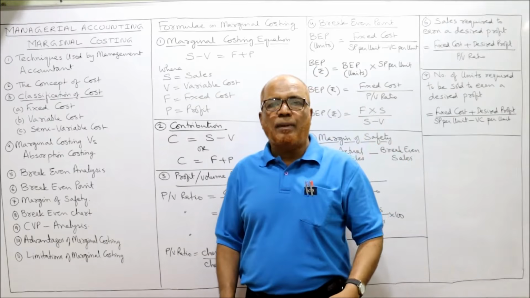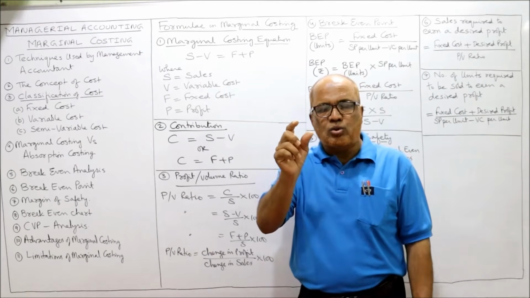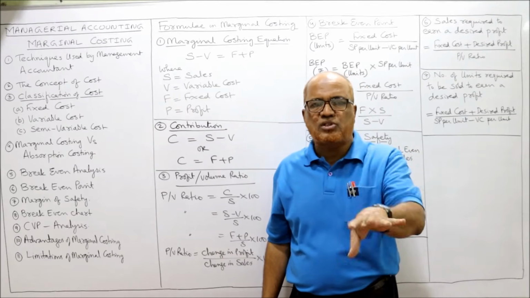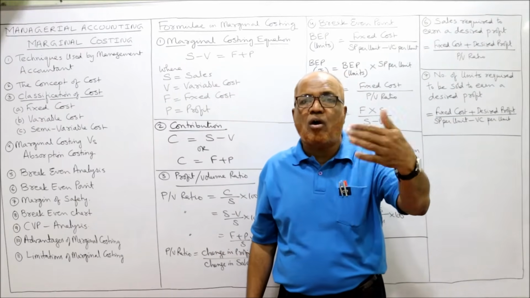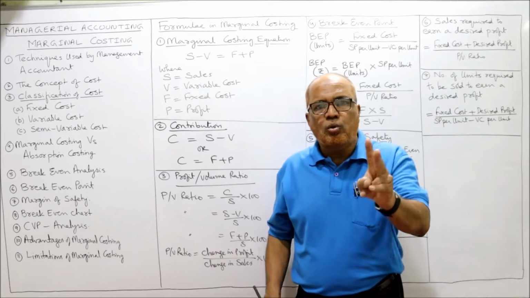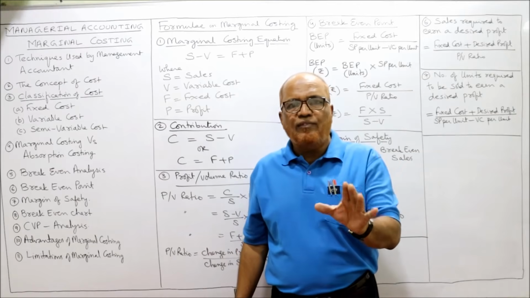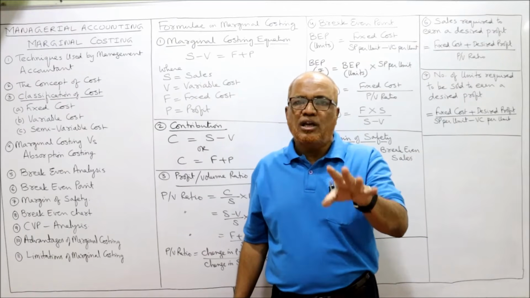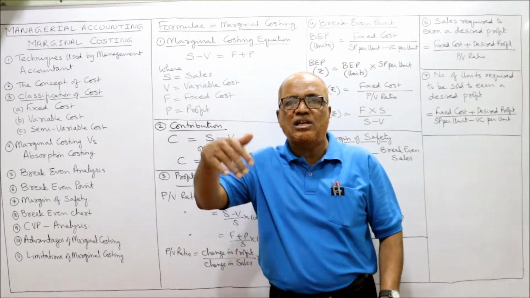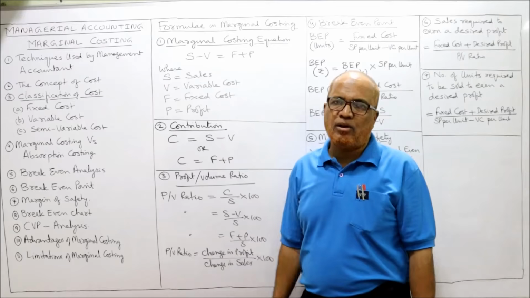For example, the telephone department will say monthly you have to pay 200 rupees as fixed rent. In that 200 rupees, 50 calls are given. Suppose up to 50 calls you make, 200 rupees fixed. Over 50 calls, every call will be accounted, for every call 1 rupee suppose. Even if you do not make a call at all, you will get a 200 rupees bill. If you make 10 calls, 200 rupees. 40 calls, 200 rupees. 50 calls, 200 rupees. If you exceed 50 calls, every call will be charged. That is the example of semi-variable cost.